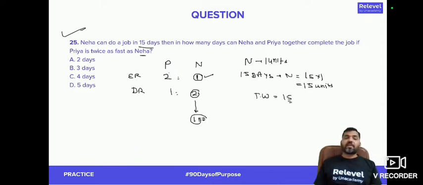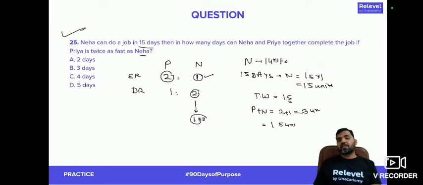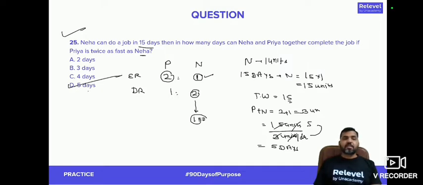Now, if Priya and Neha work together, then they will be doing total 2 plus 1, that is 3 units. The work of 15 units at a rate of 3 units per day will be done in how many days? Will be done in 5 days. So answer would be D option. This would be the correct answer to the question.